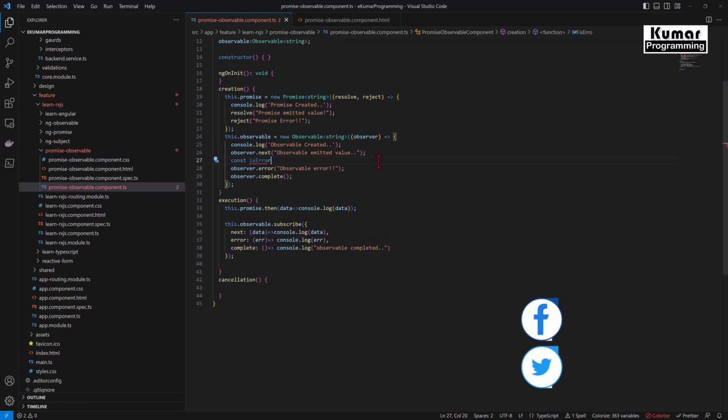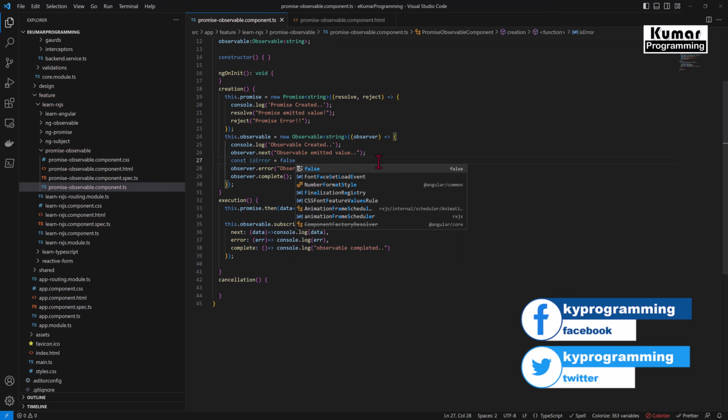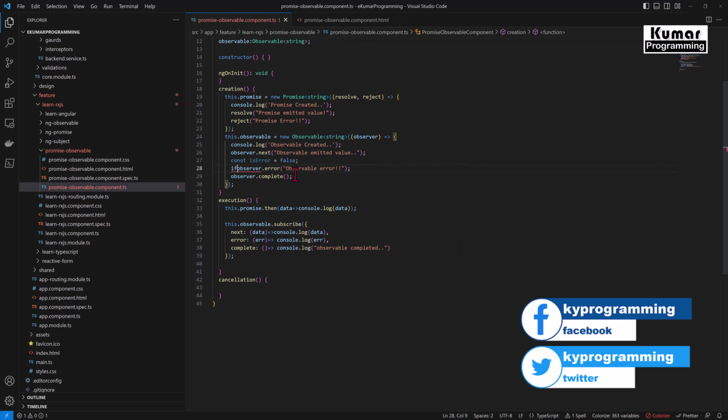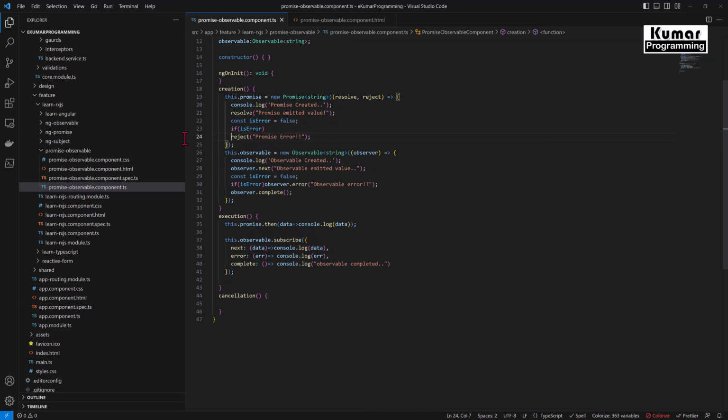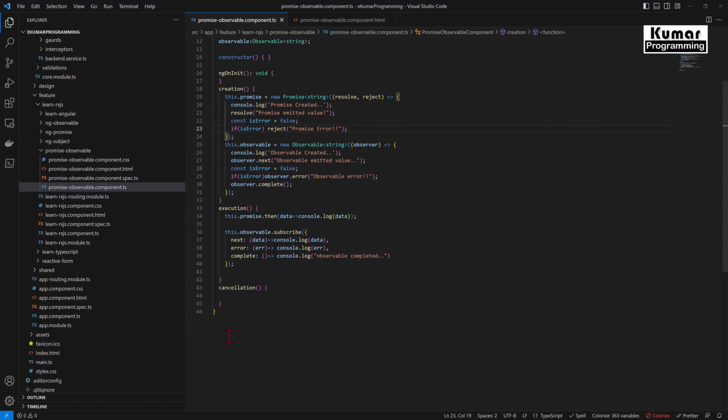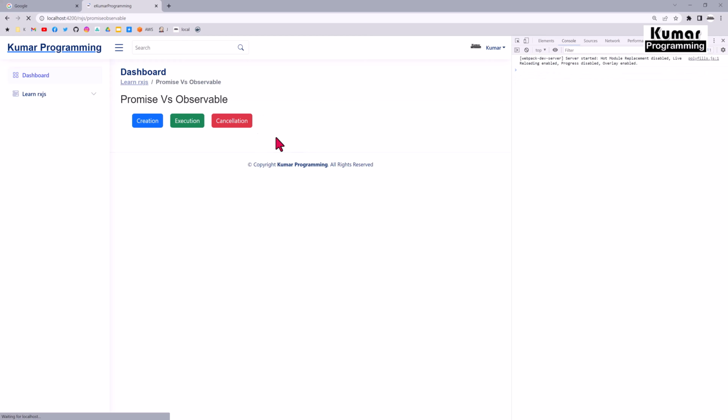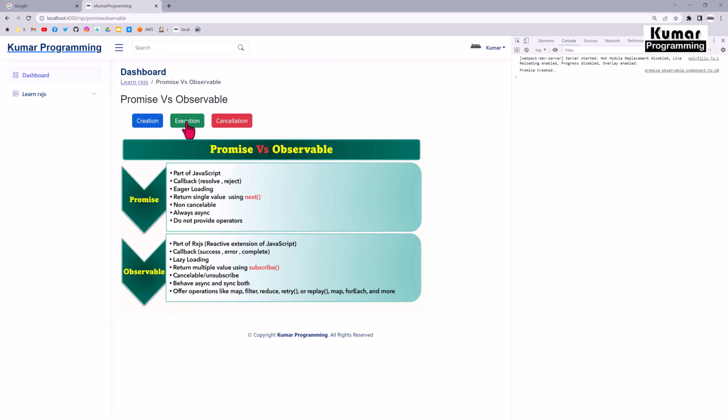Const isError, we will put some static value as false. If isError, then after that it's going to be called as an error callback. Okay, in the same way we will do it for reject. Okay, now let me go back to my application. So here I'll create my promise and execute it. So now if you see here, my promise created and my promise emitted the value, and observable created, observable emitted the value, and observable completed.